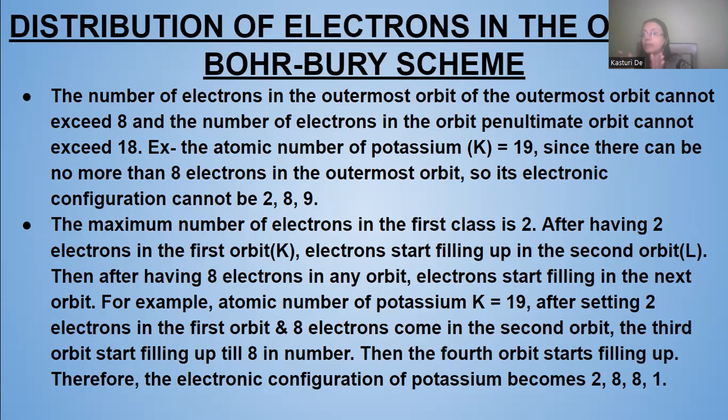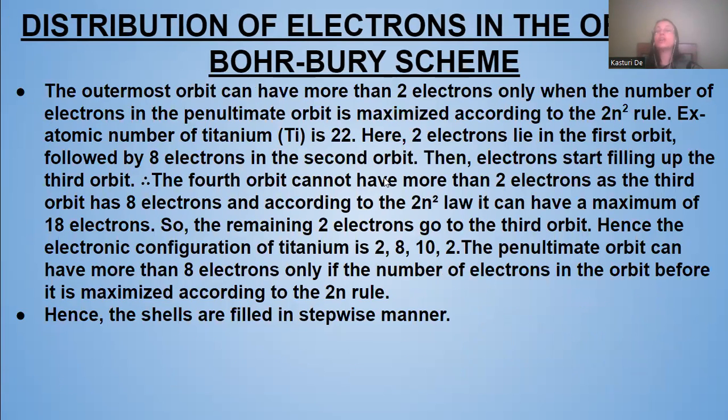So the M orbit will contain 8 electrons, and the N orbit will contain 1 electron. Clear? Therefore, the electronic configuration will be 2, 8, 8, and 1.